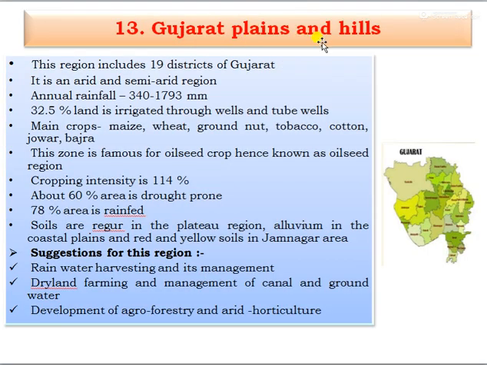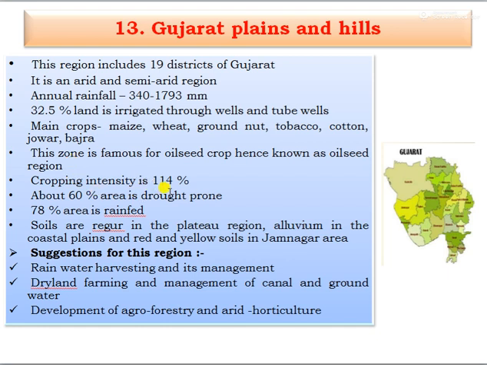And 13th one, that is Gujarat Plain and Hills. This region includes 19 districts of Gujarat. It is an arid and semi-arid region. Annual rainfall is 342 to 1793 mm, and 32.5% of land is irrigated through wells and tube wells. The main crops of this region are wheat, maize, sorghum, groundnut, tobacco, cotton, jowar, and bajra. And this zone is famous for oilseed crops, hence known as the oilseed region, or the oilseed zone.